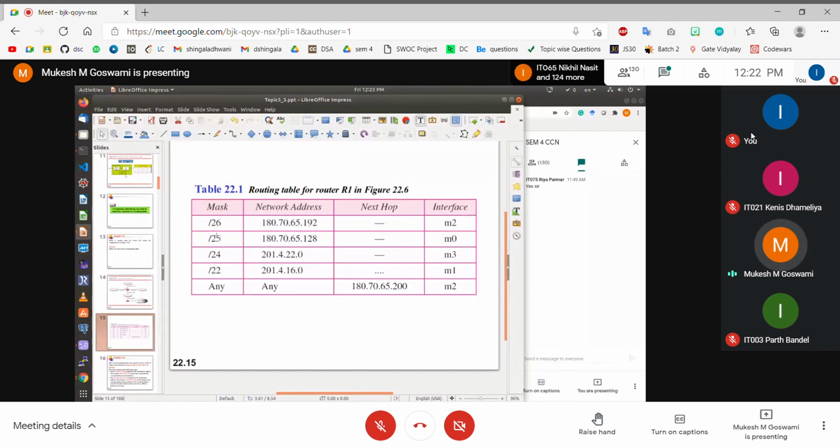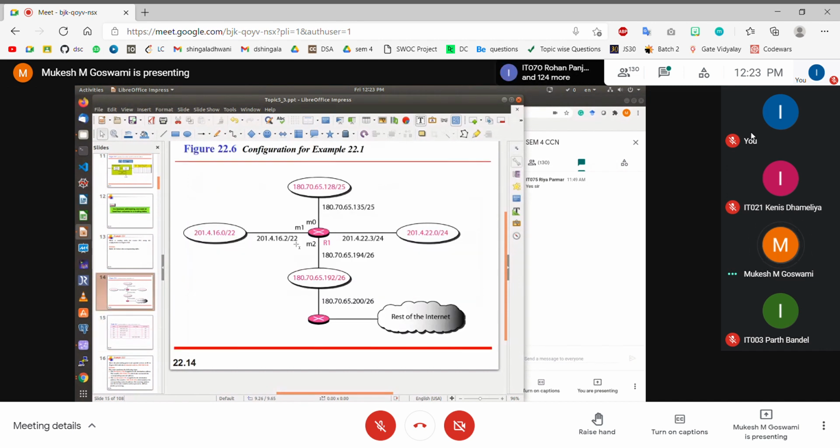If the first 20 bits are matching with this IP, then you forward it on M0. If the first 24 bits are matching on this entry, this network address, then you forward it to M3. If the first 22 bits are matching with this network address, you forward it to M1. Else, if the packet is meant for this network or this network or this network or this network, else what will you do? Else we say that you send it to the rest of the network.